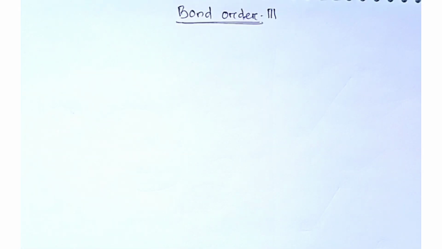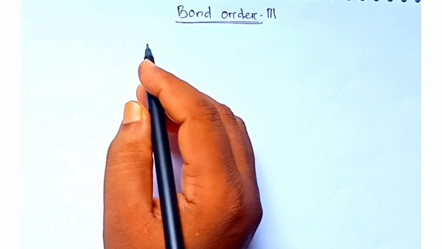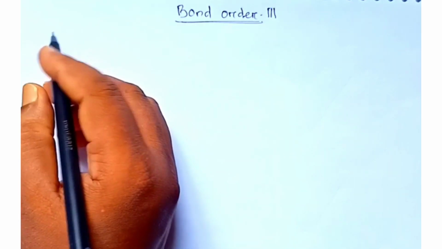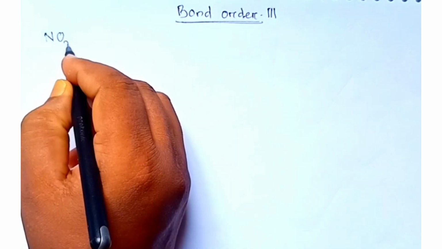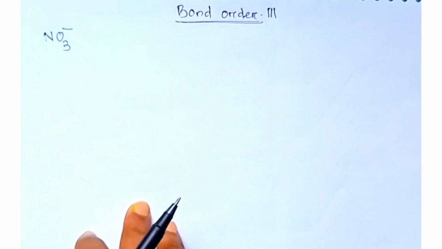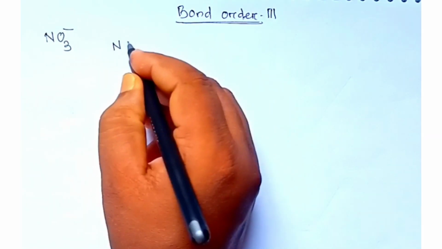So, good morning, friends. Today is the last lecture of bond order. Here I will explain what the bond order of the NO3 minus nitrate ion will be. First I will draw the structure.